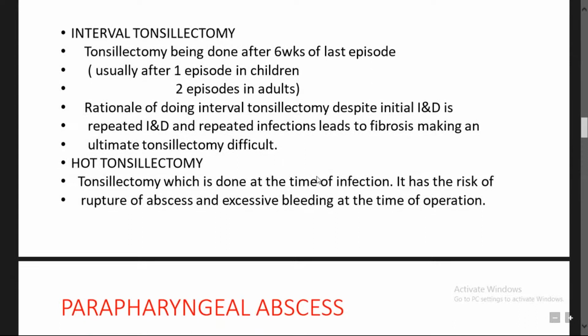After that, you can go for the interval tonsillectomy. Tonsillectomy being done after 6 weeks of the last episode is called interval tonsillectomy. That is, you give some time for the tonsil to settle, to reduce the size of the tonsil, and that is decrease in the abscess. Also, if there are repeated attacks of the peritonsillar abscess, you have to go for tonsillectomy anyway, usually after the first episode in the case of children, and in the case of adults it is 2 episodes.